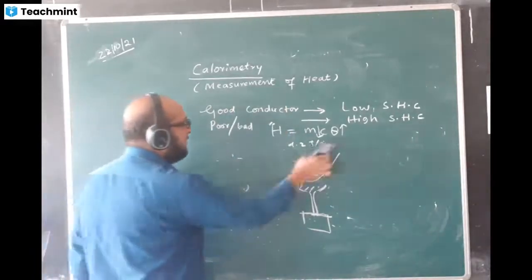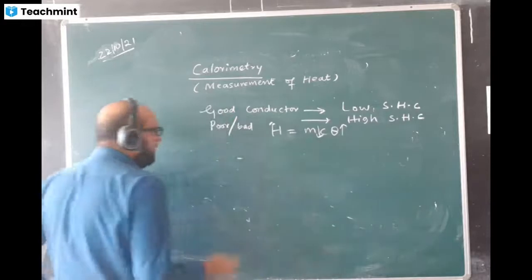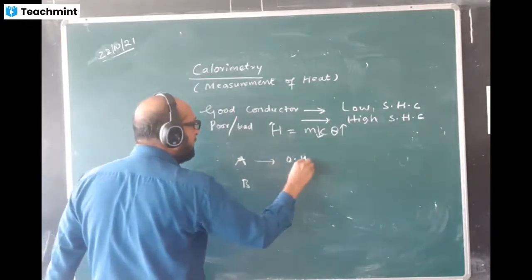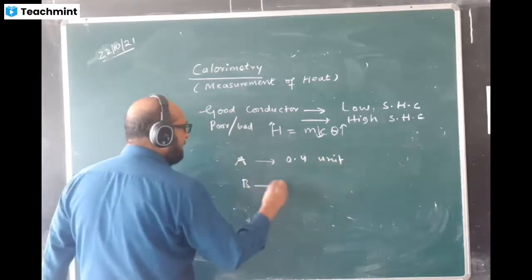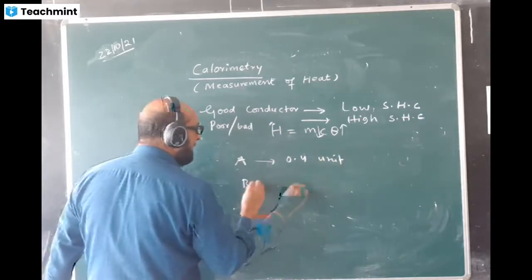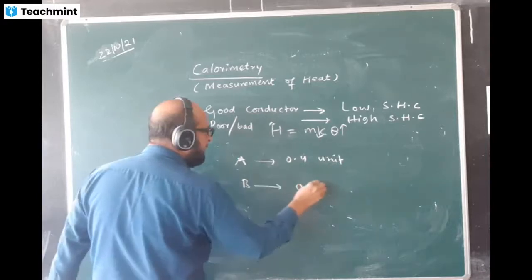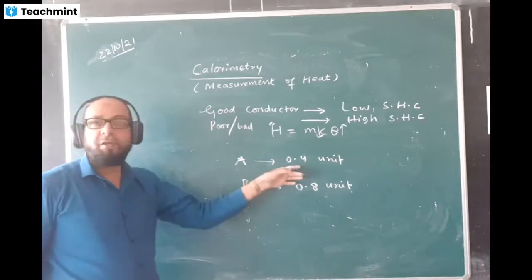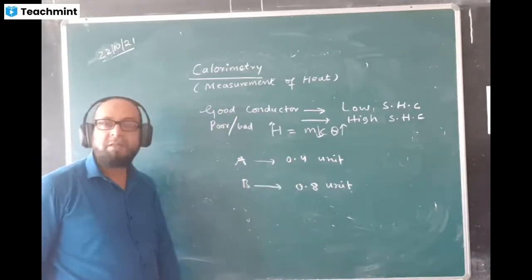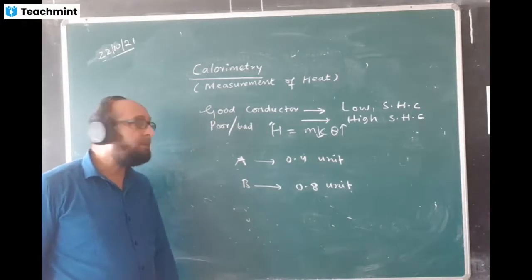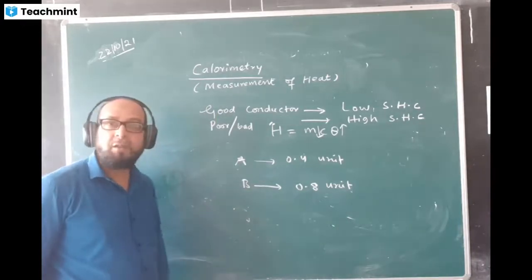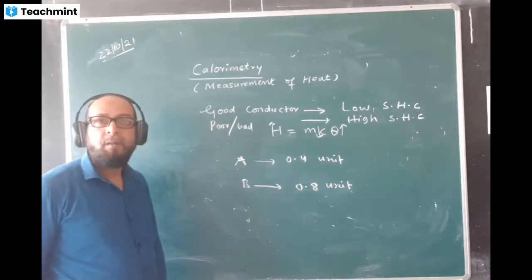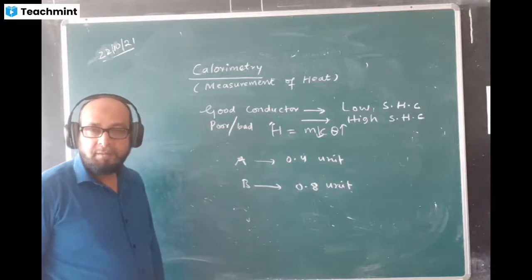Sometimes they may give a question like this. They may give two substances A and B. Substance A has 0.4 unit of SHC and B has 0.8 unit of SHC. Can you guess which one of them is a good conductor? Out of the two, which one is the better conductor of heat? A or B?